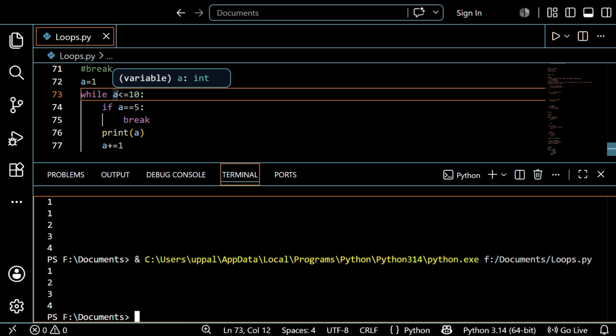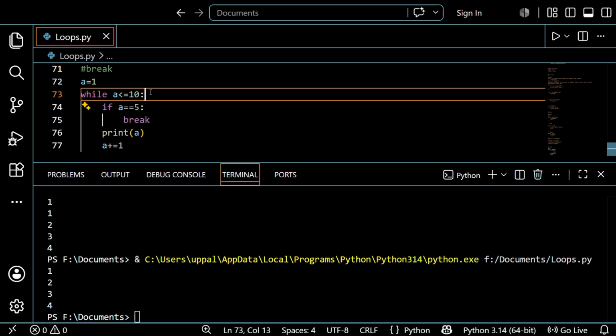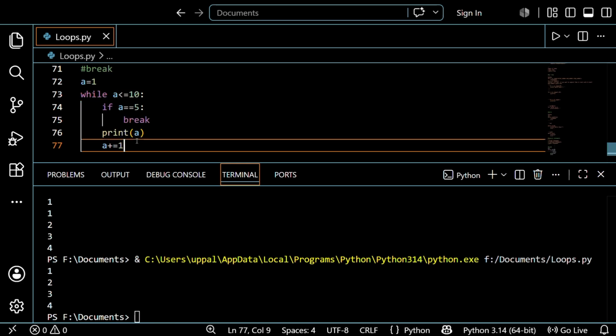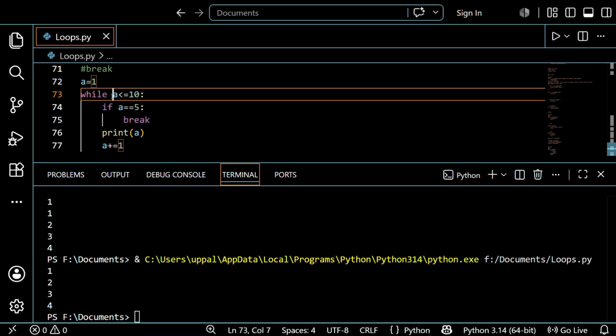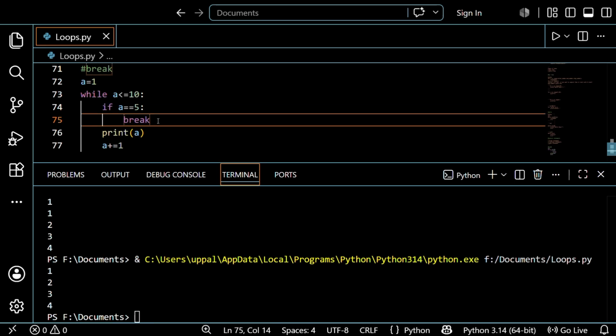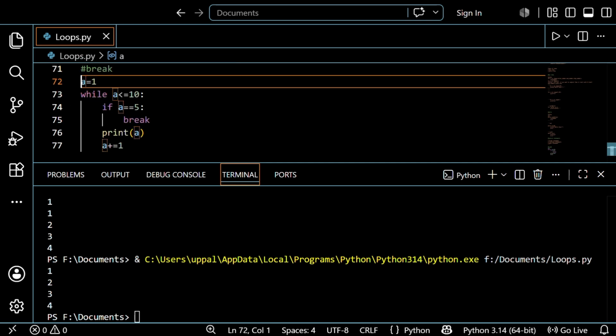So initially it's 1, it is true in this while case, so it goes inside, it checks here, it is false, so it skips this particular block and goes to this part. So it just printed 1 and then incremented again, 2, 3, 4 and finally 5. The outer statement is correct, and it also checks this condition is correct, so it goes inside and breaks. When the compiler sees the break, it comes outside of the execution. So that is the power of break we used right now. This is the first example regarding the break statement, guys.